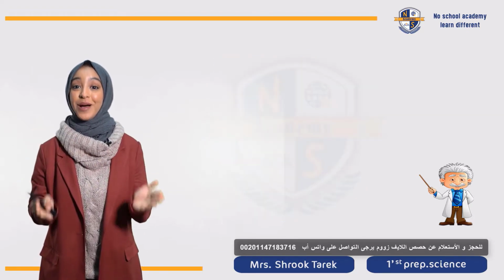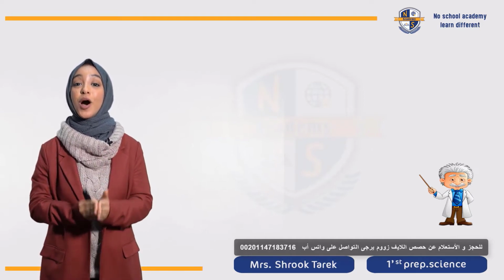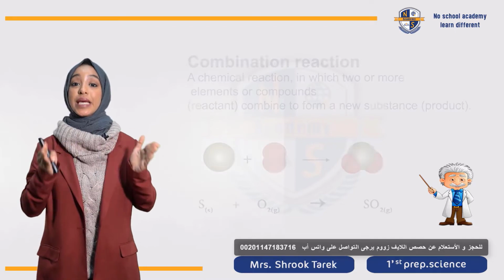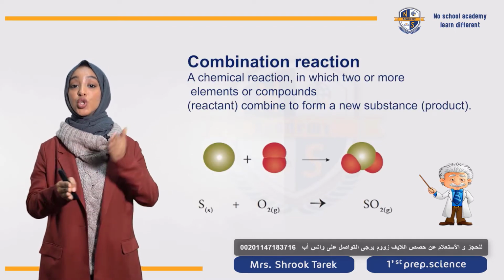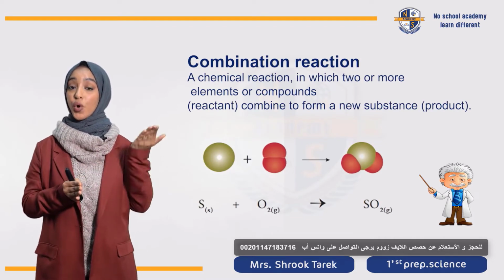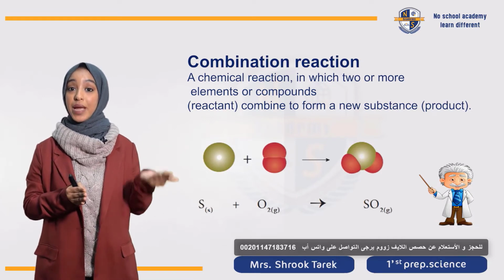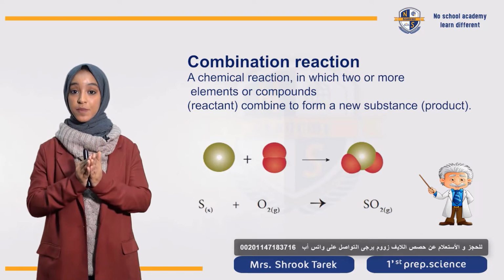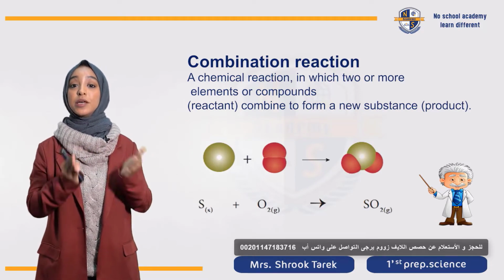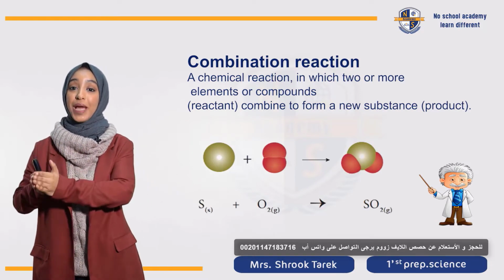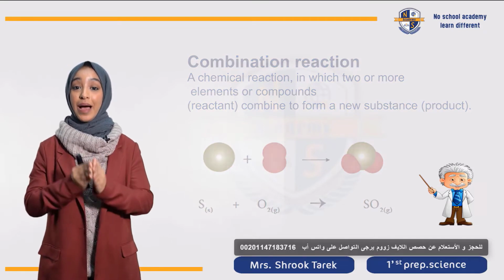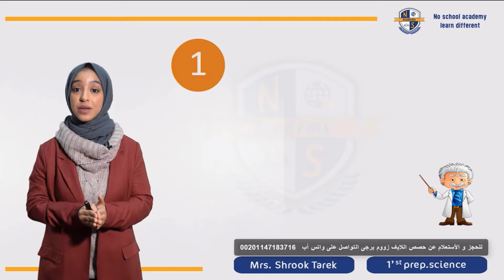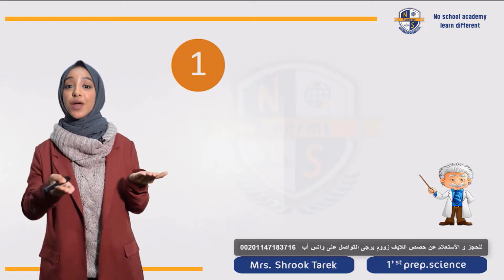طيب ركزوا معايا بقى علشان نبدأ ونتكلم مع بعض يعني إيه direct combination reaction. So it's a chemical reaction in which 2 or more elements or compounds which represent the reactants will react to form a product. يعني A with B they will form a product AB. خلينا نتكلم عن the first type of chemical reactions and it is element with another element.